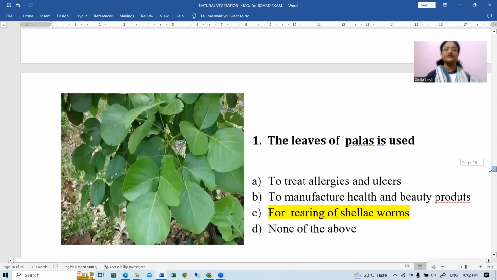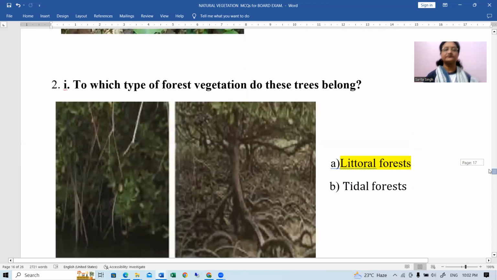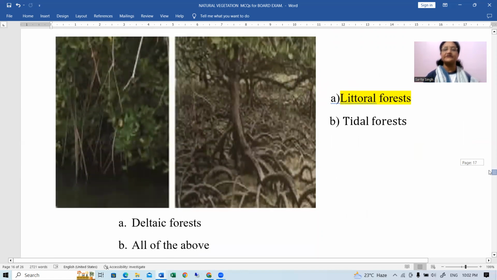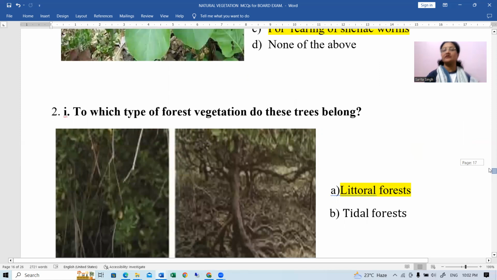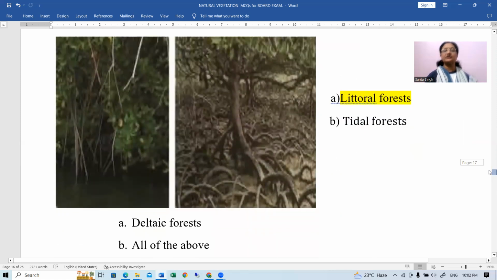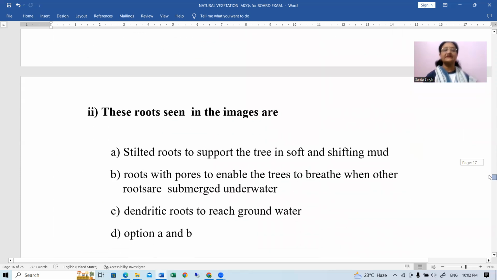Okay. Then picture-based questions. The leaves of palas is used for rearing of shellac worms. To which type of forest vegetation do these trees belong? Littoral forest, tidal forest, deltaic, yeah, all of the above. Littoral forest. Okay, littoral or आप उसको tidal भी लिख सकते हो, but littoral is the best answer for this.